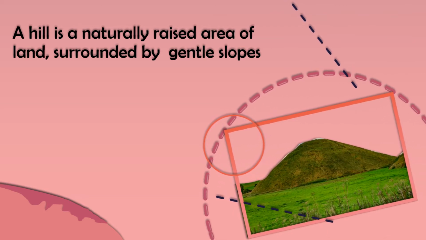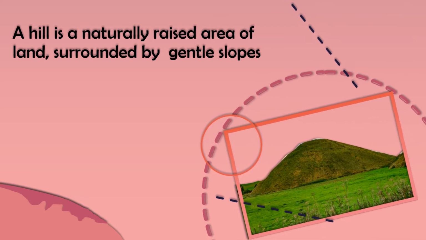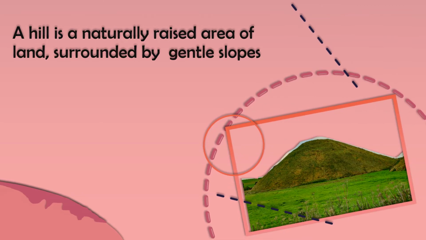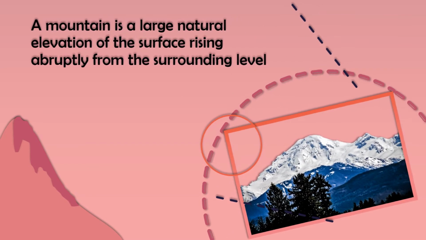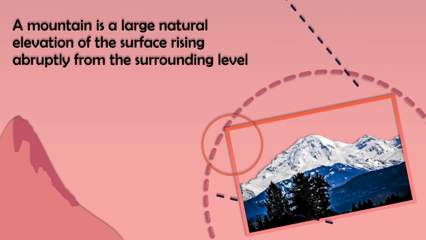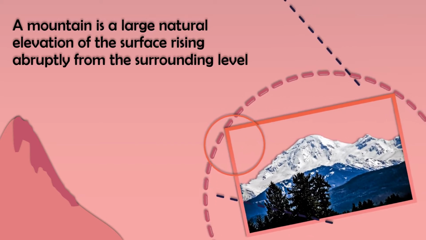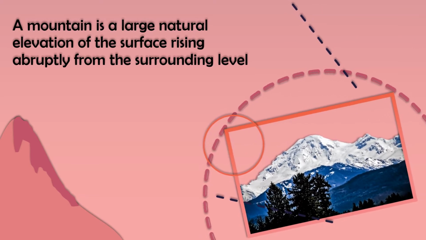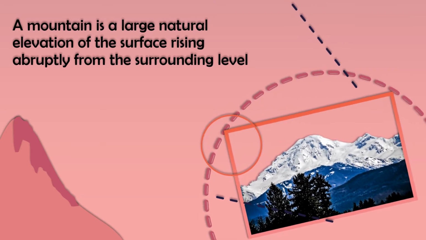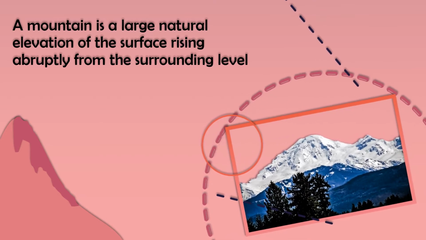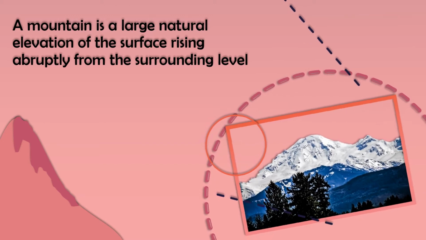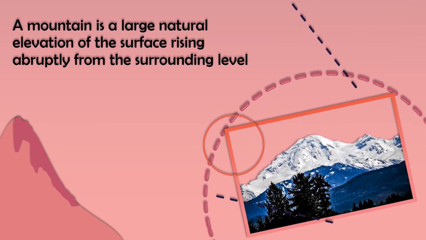The next land, the highest landform, is mountain. Mountain is the highest elevated landform. It is formed by tectonic forces or by volcanic eruption. Mountains generally have steep slopes and a peak.